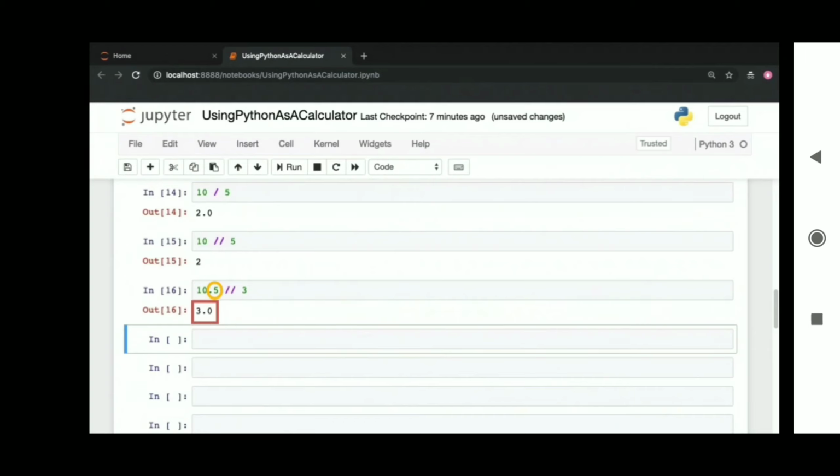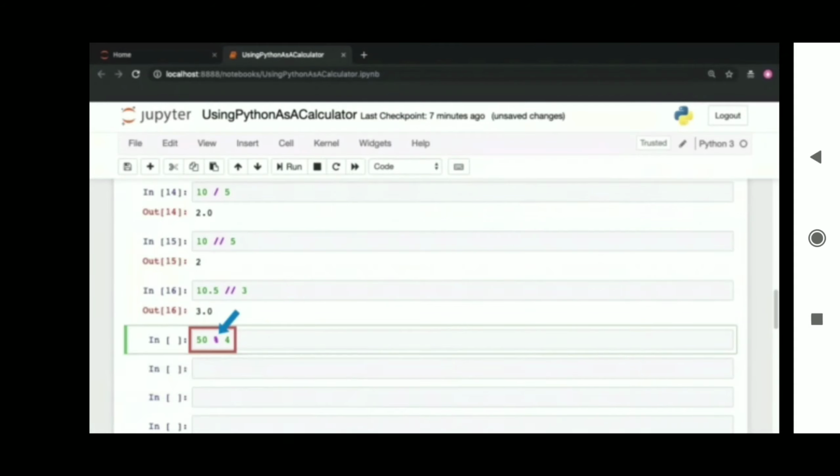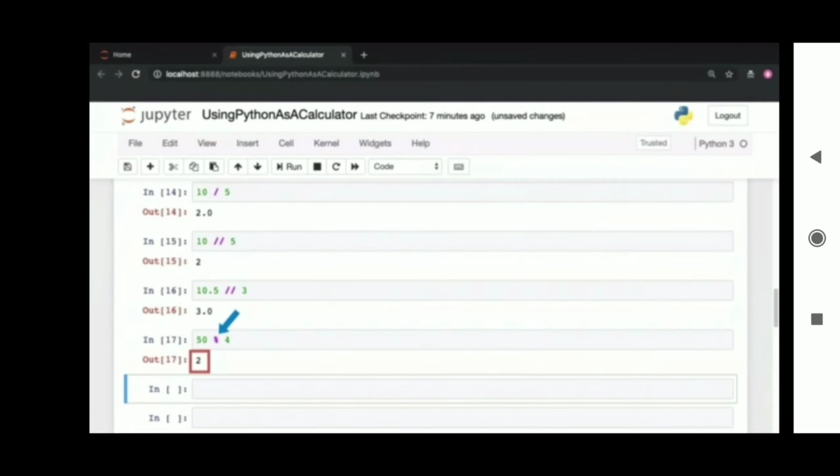And as you might imagine, just like you can calculate the quotient, you can also ask Python to give you the remainder of a division operation. And this you do by using the percent operator, also referred to as the modulo operator. So 50 modulo 4 here will divide 50 by 4 and give you the remainder as a result, which is 2. Once you start programming a lot more, you will find that the modulo operation is very useful for various numeric computations.